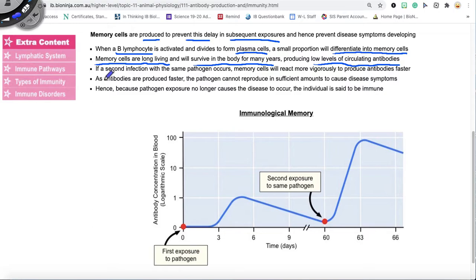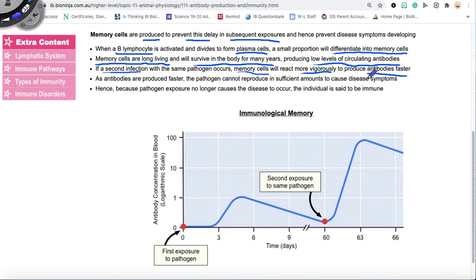So if I get a second infection, and why do I call it a second infection? I've been vaccinated and I've never been sick with COVID, but I still call it a second infection because I've been exposed with the vaccine to the COVID protein. So then I have antibodies to that COVID protein. So if in the future I get infected again with COVID, and let's say it's the real thing now, my memory cells are going to react more vigorously and they're going to produce antibodies a lot faster.